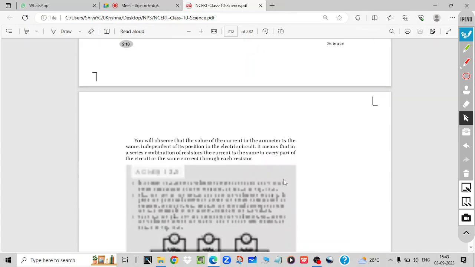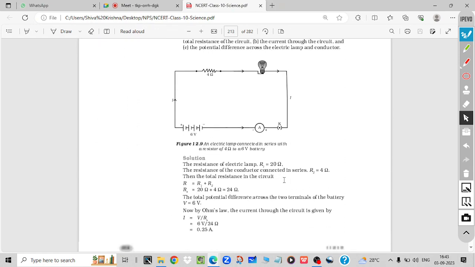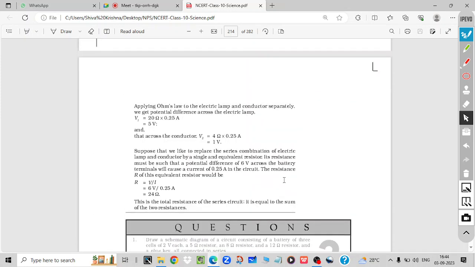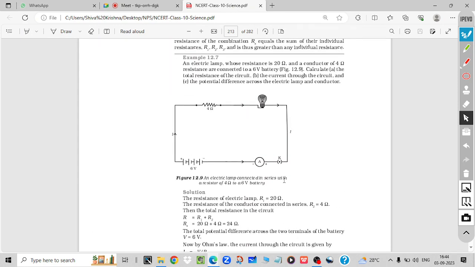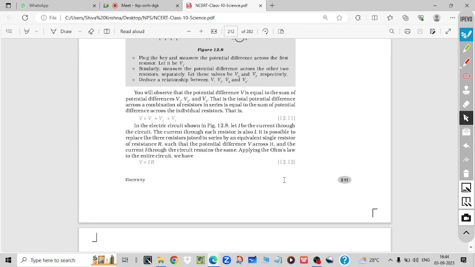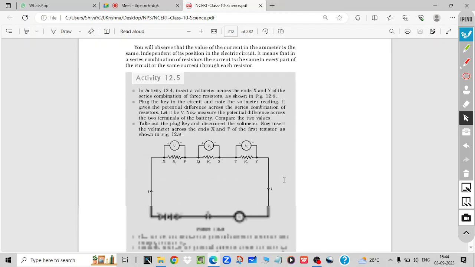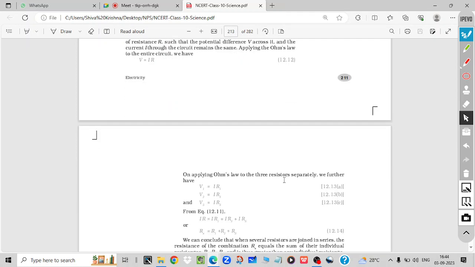Sir, do superconductors have negligible resistance or no resistance? Generally we call it a superconductor because there is almost zero resistance, so there is no wastage of energy. But in real life it's not possible. I think at very low temperature we get superconductivity of any material. Superconductivity means almost zero. Zero is not possible in any case, but it tends to 0.